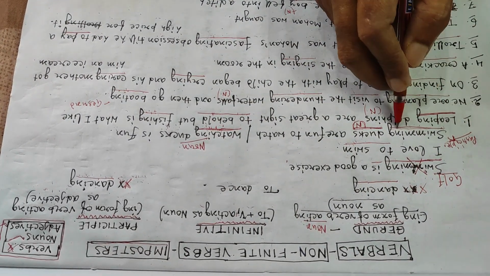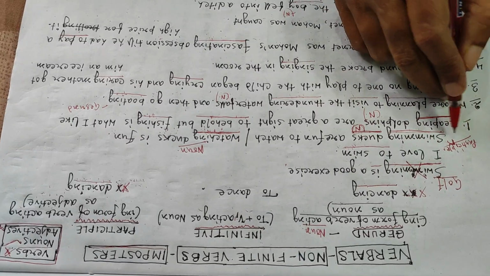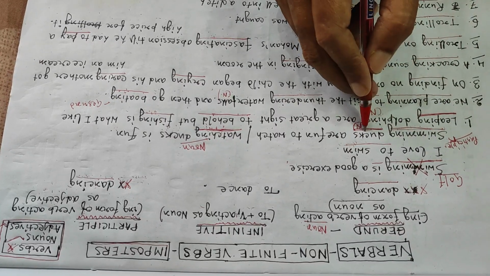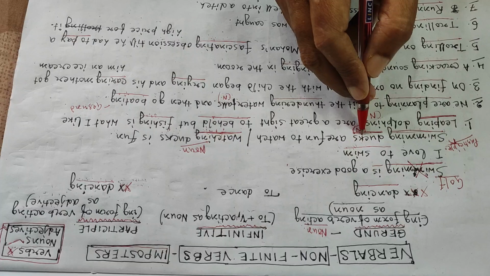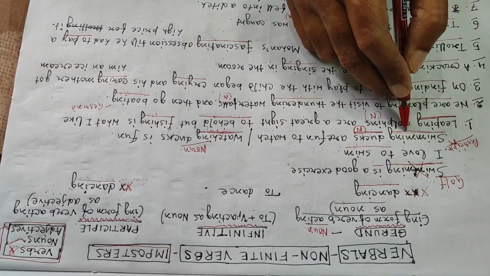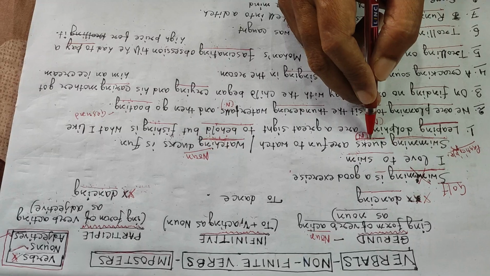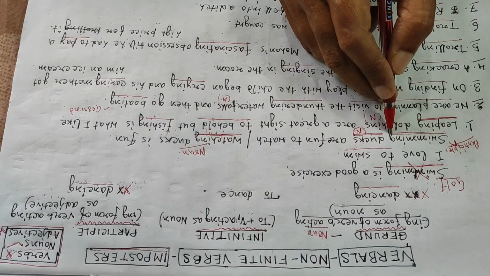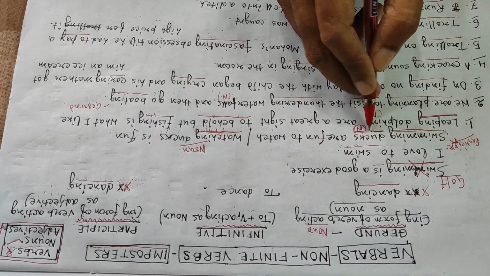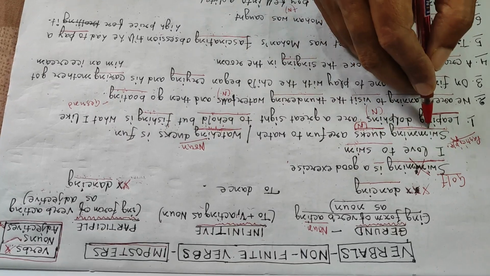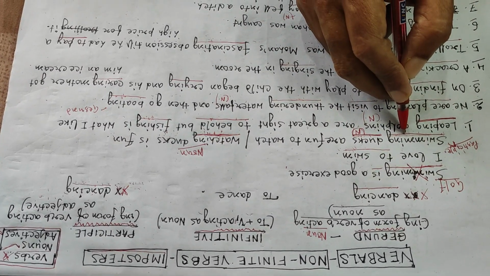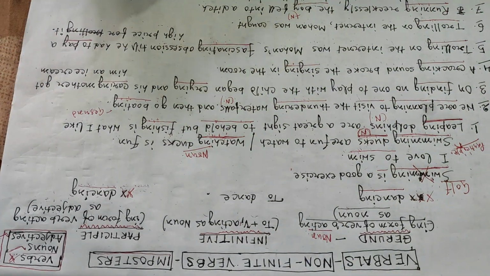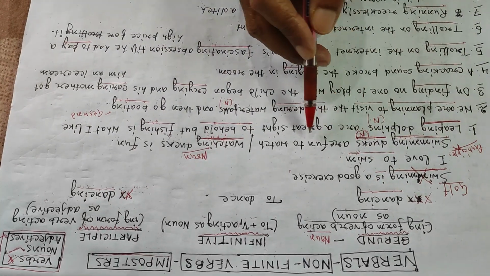So it is an ing word. Is there any helping verb or helper in front of it, before it? No. Is there a noun after it? Yes. Does it qualify the word ducks? Yes. It is describing the word ducks. It is a qualifying word. It gives some extra information about the ducks, which is a noun. So swimming is an adjective, and as it is an ing word, it is a participle. Swimming ducks are fun to watch.